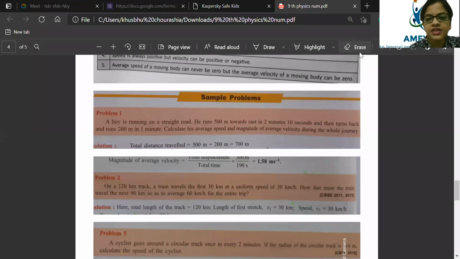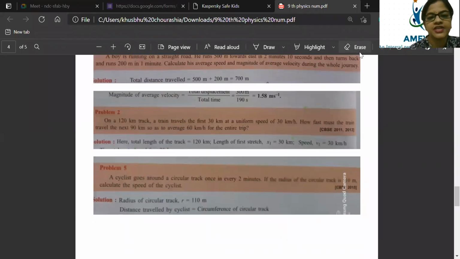You can see in this question, one question already came in the exam, 2011 and 2013. So I'm going to solve that question. When the body reaches the final point, velocity is zero. Yes, beta, correct, Keshav. That means what, beta? It's a case of retardation.